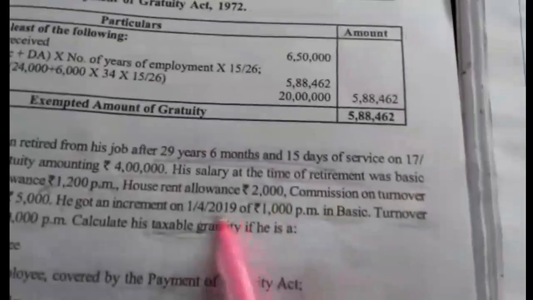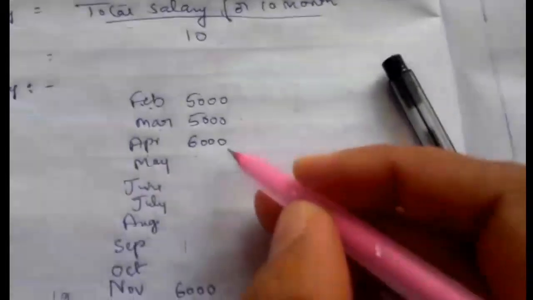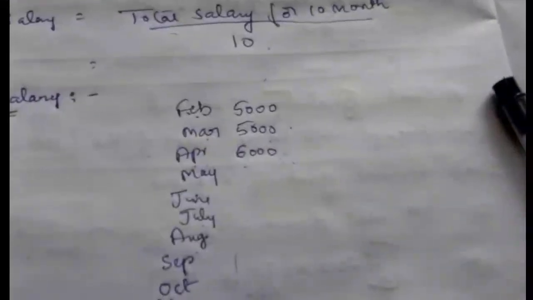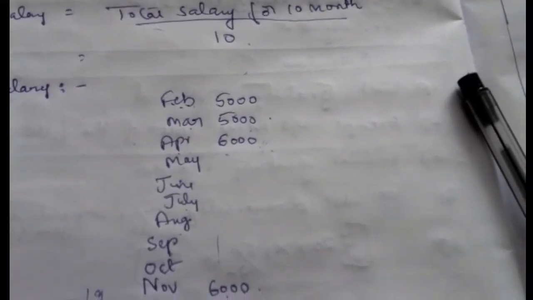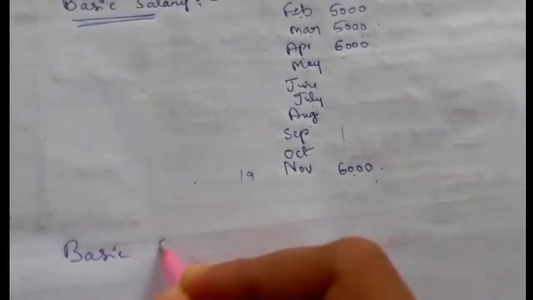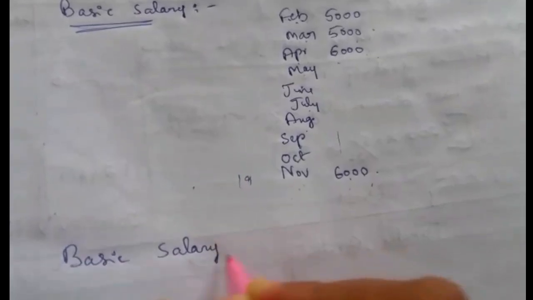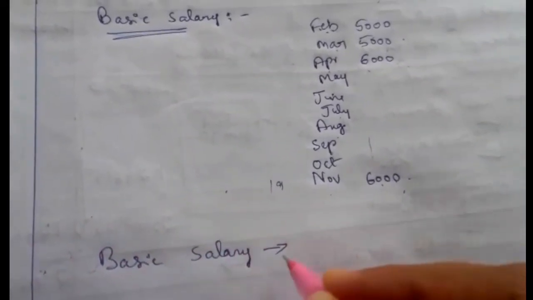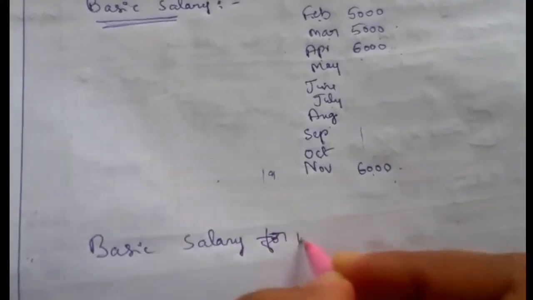So it is continuously 6,000. For February and March it is 5,000, because before that he had not received the 1,000 increment.